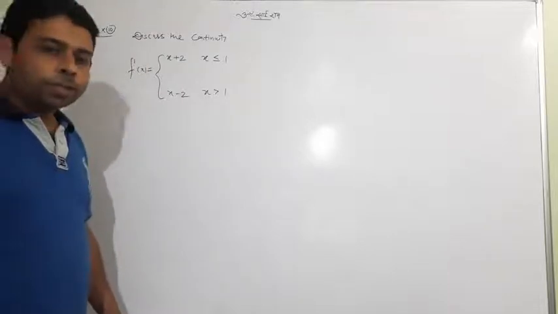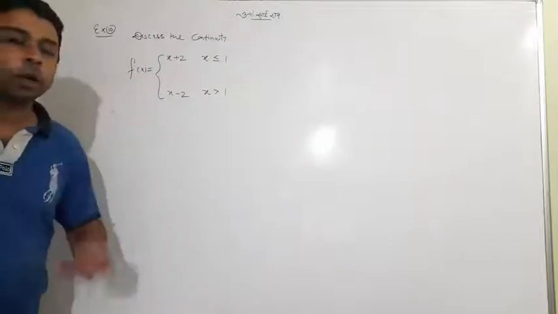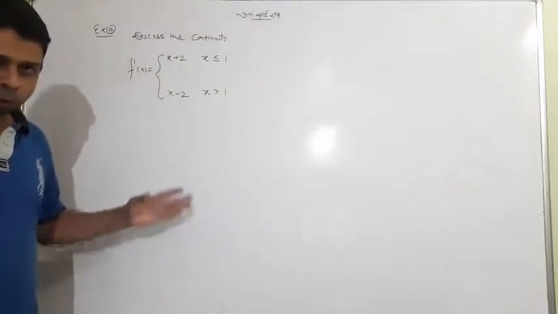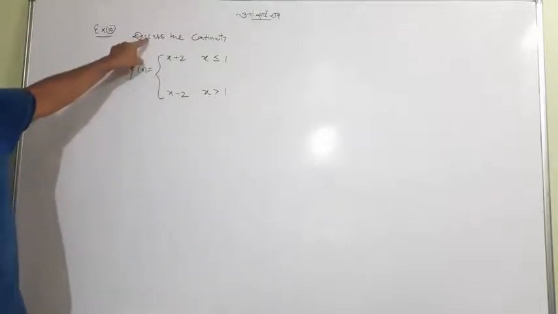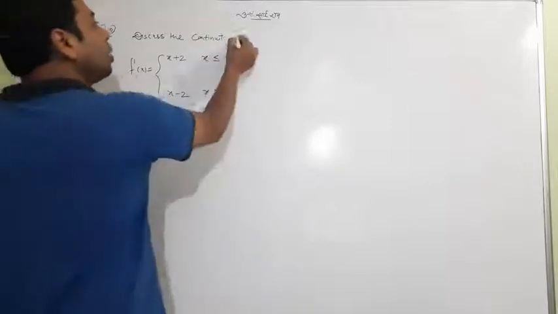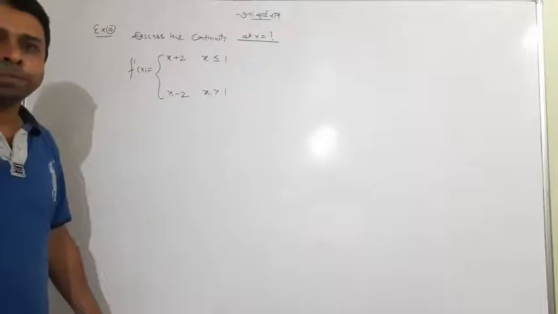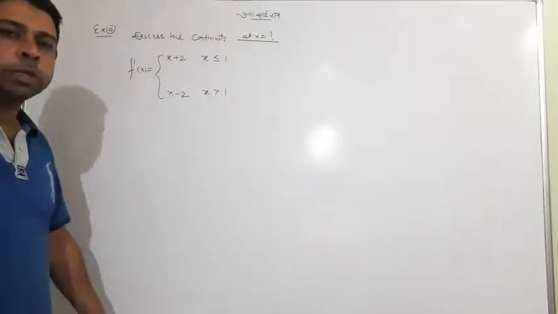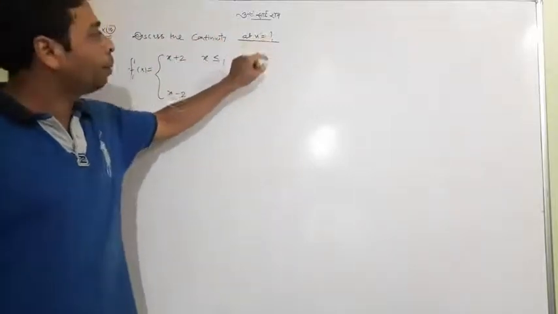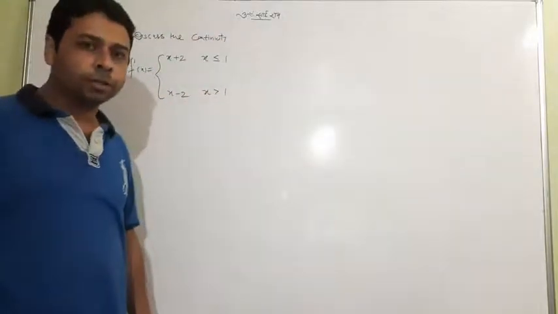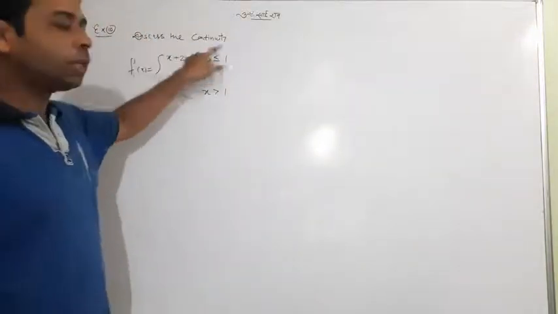First, I would say one thing. This question is for learning, there is a lot in this question, so look at it properly. First of all, the question says discuss the continuity, but it does not say at what x, at which point it is discussing. Students, very important thing I'm telling you: discuss the continuity at some point should be written here, but it is not mentioned. So it means that you have to discuss the continuity at all x.